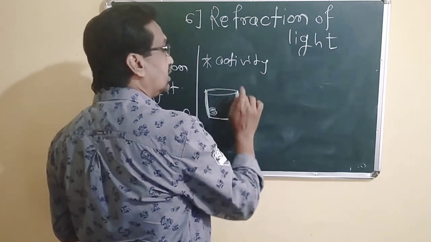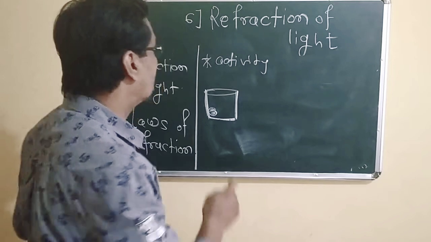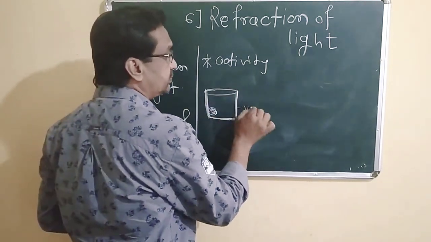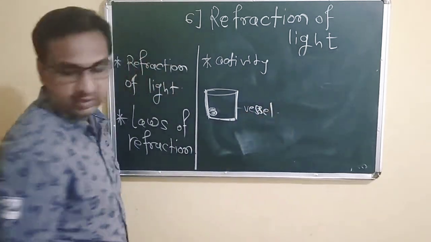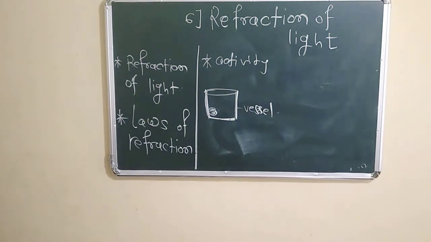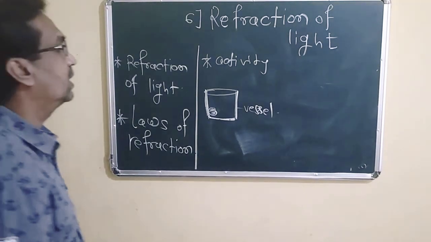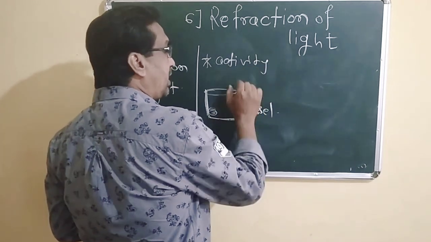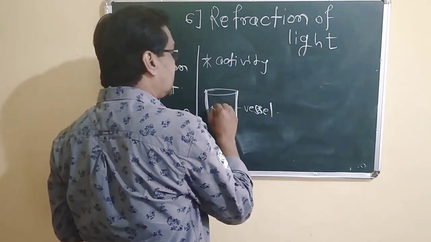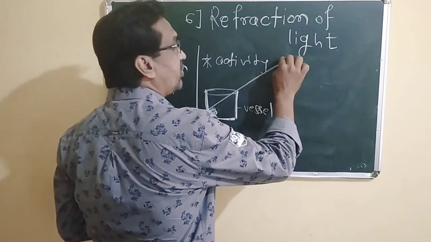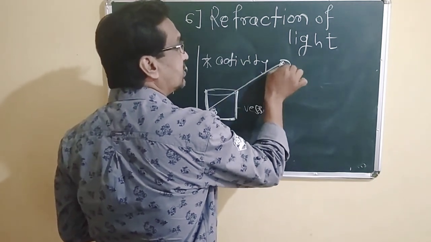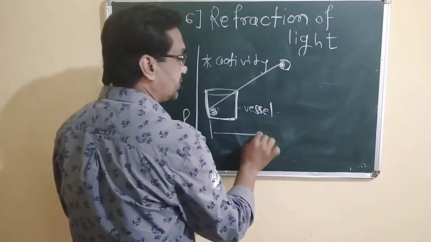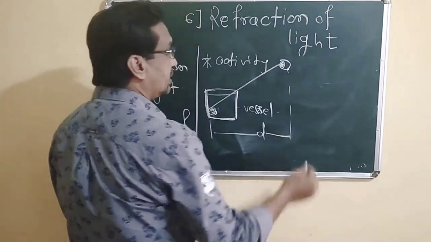There are certain limits to seeing the coin. The coin is at the bottom of this vessel. They have taken a vessel, and we keep the coin at a certain distance. From here, up to this distance, we can easily see the coin.